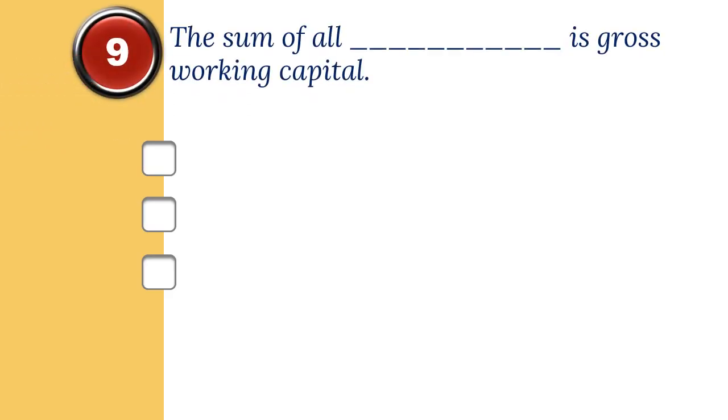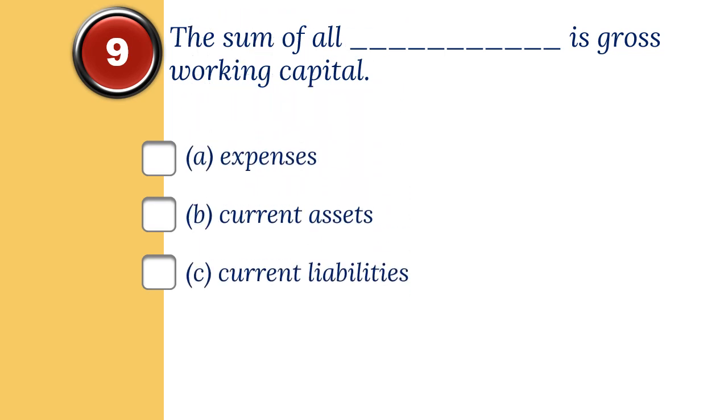9. The sum of all dash is gross working capital. The options are A. Expenses, B. Current assets, C. Current liabilities. And the correct option is B. Current assets.